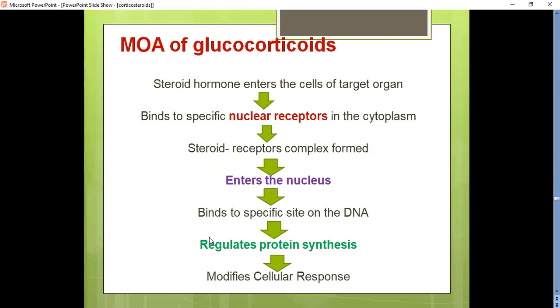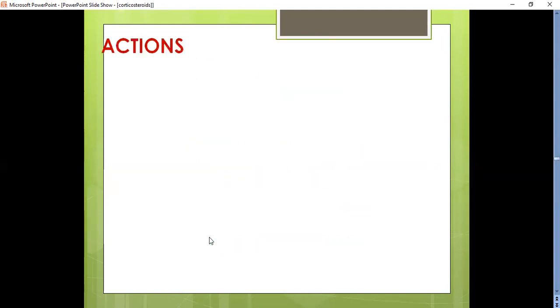Next, coming to the mechanism of action of glucocorticoids, as I already said, the steroid hormones enter the cell of the target organ and bind to specific nuclear receptors, and the steroid receptor complex will form and enter the nucleus. It binds to specific sites on the DNA, regulates protein synthesis, and ultimately leads to a cellular response.